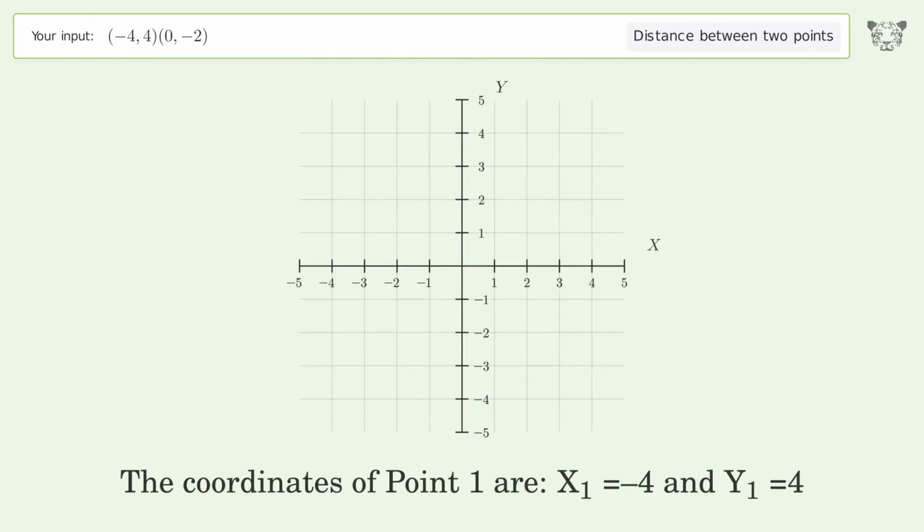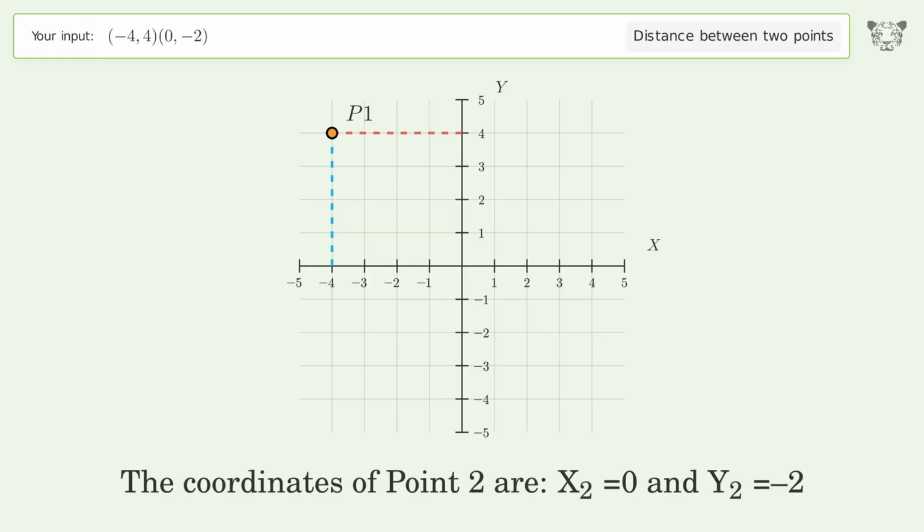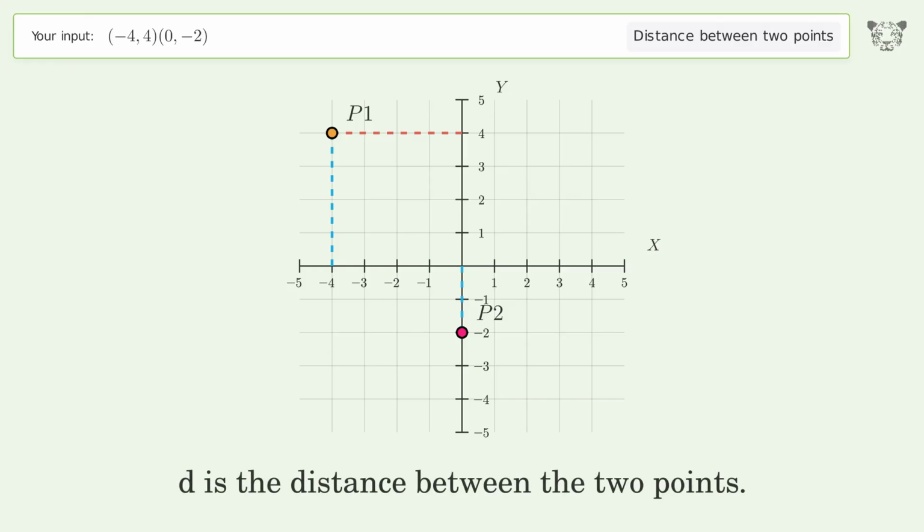The coordinates of point 1 are x1 equals -4 and y1 equals 4. The coordinates of point 2 are x2 equals 0 and y2 equals -2. D is the distance between the 2 points.